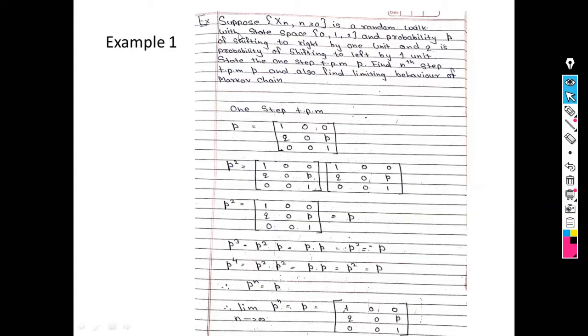Now example number 1. Suppose Xn is a random walk with state space 0, 1, 2 and probability p of shifting to the right by 1 unit, probability q of shifting to the left by 1 unit. Now this is nothing but an absorbing barrier. State the one step TPM P, find the n step transition probability P, and also find the limiting behavior of the Markov chain.